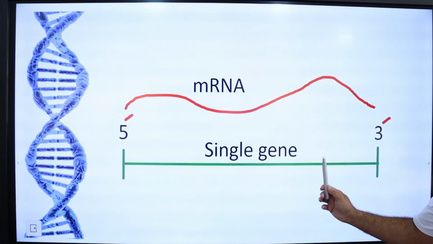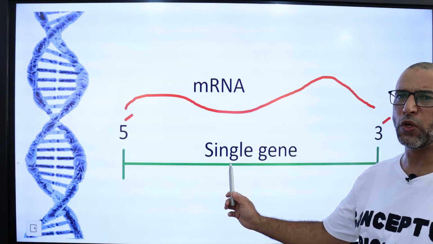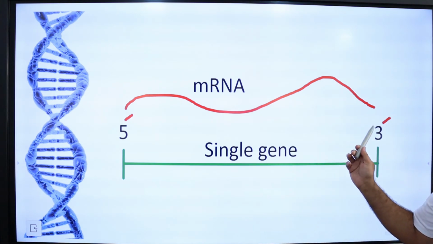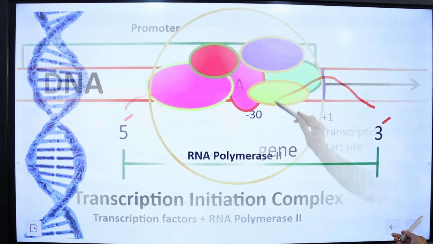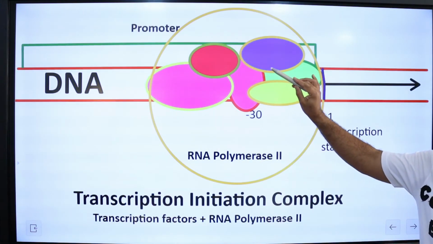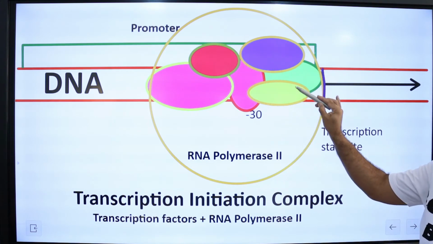An mRNA molecule synthesized in eukaryotes has a single gene, so it is monocistronic or monogenic, but in prokaryotes, mRNA is polycistronic. Each eukaryotic polymerase enzyme requires a distinct set of transcription factors.